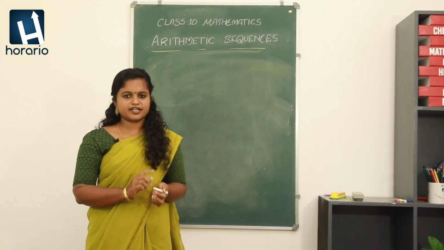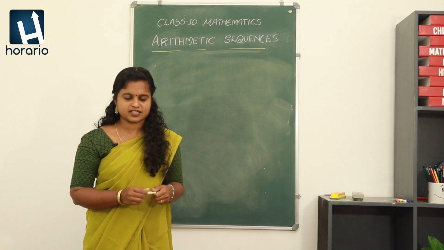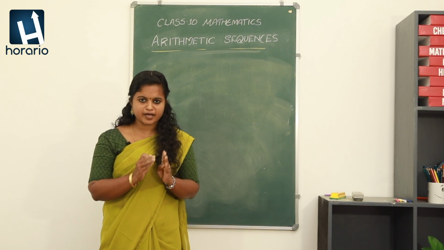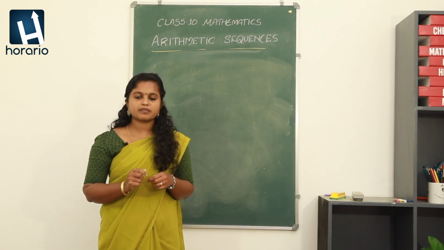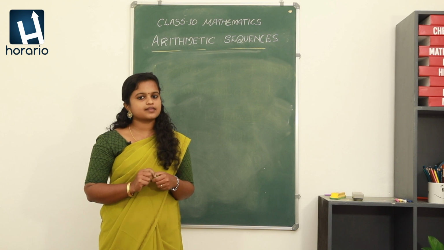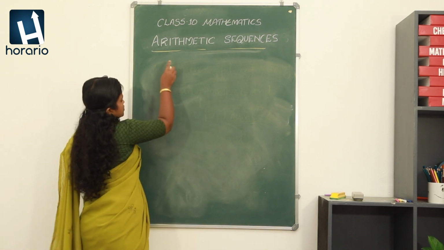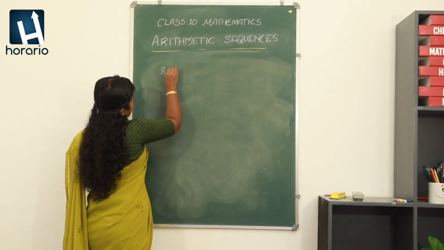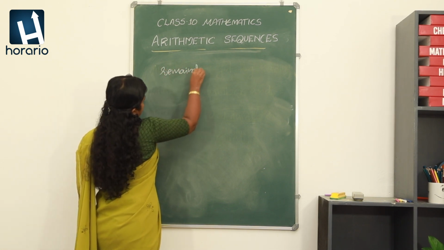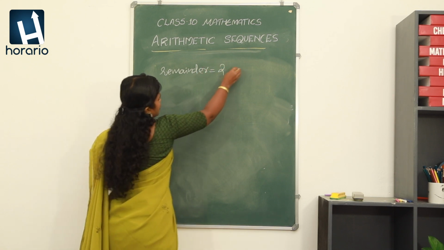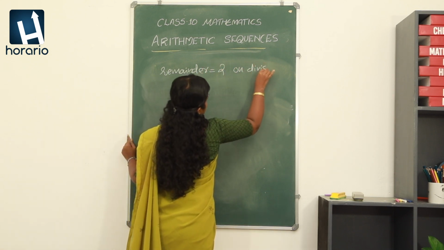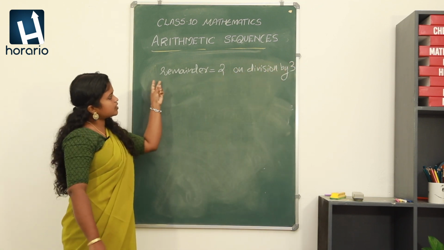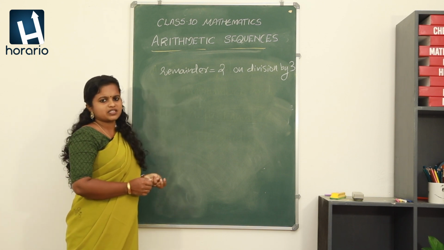Now we will consider a number sequence and check whether it is an arithmetic sequence or not. Fine? Now we are going to take the sequence of numbers which give the remainder 2 on division by 3. I think we have discussed this number sequence already, right?